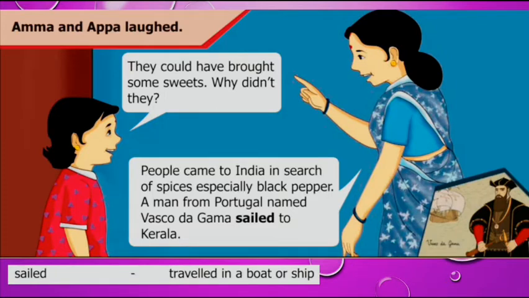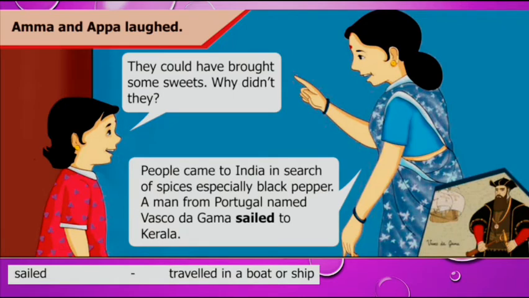Now the little sister, her name is Selvi, is asking, they could have brought some sweets. Why didn't they? Did they bring any sweets? She is asking. People came to India in search of spices, especially black pepper. A man from Portugal named Vasco da Gama sailed to Kerala. Sailed means travelled in a boat or by ship. This is called sailed.